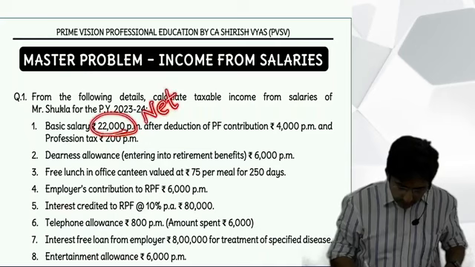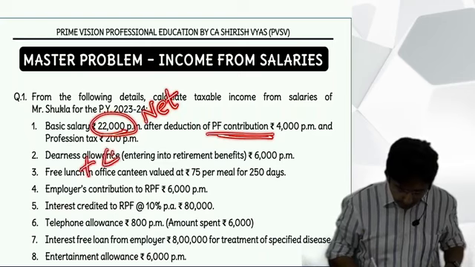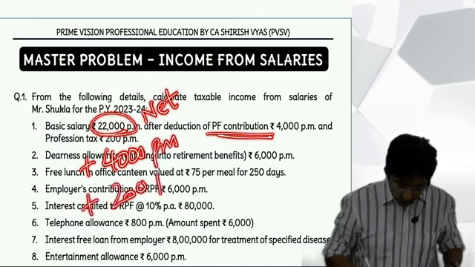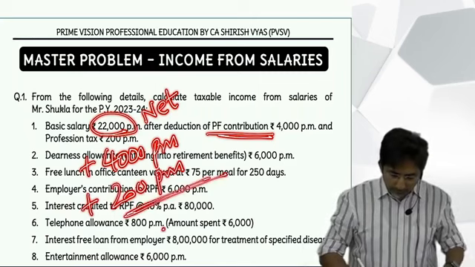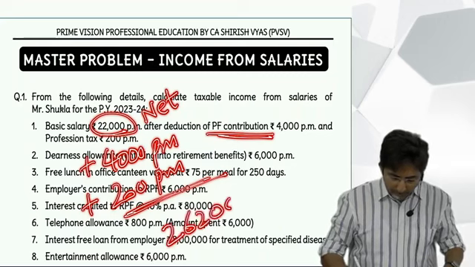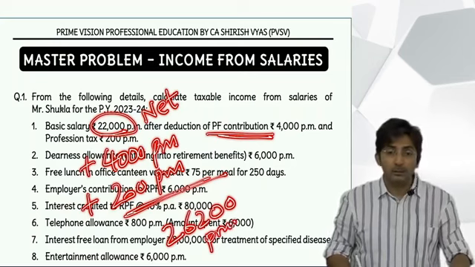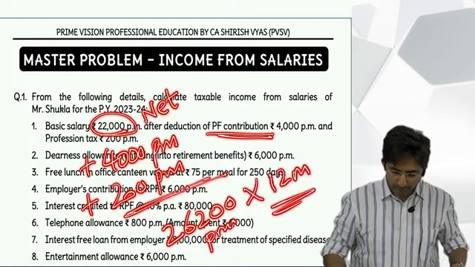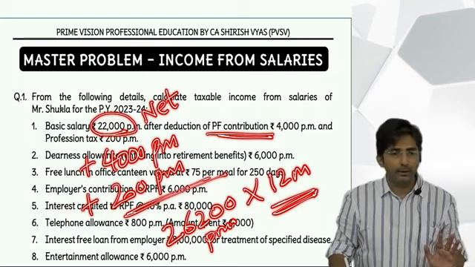So this is the net amount. In this I will add back the provident fund contribution of 4,000, then profession tax of 200 per month. Add and tell me. 22,000 plus 4,000 plus 200 per month is how much? 26,200 per month. This is the gross basic salary. Basic salary is always a gross figure. Multiply by 12. 3 lakhs 14,400. That is the gross amount.